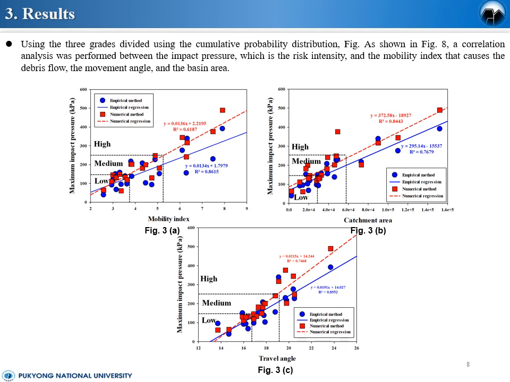The hazard intensity of debris flow calculated through empirical and numerical methods was analyzed. If applied and expanded outside the study area in the future, it is expected to be used as basic data for risk and slice parameter assessment.